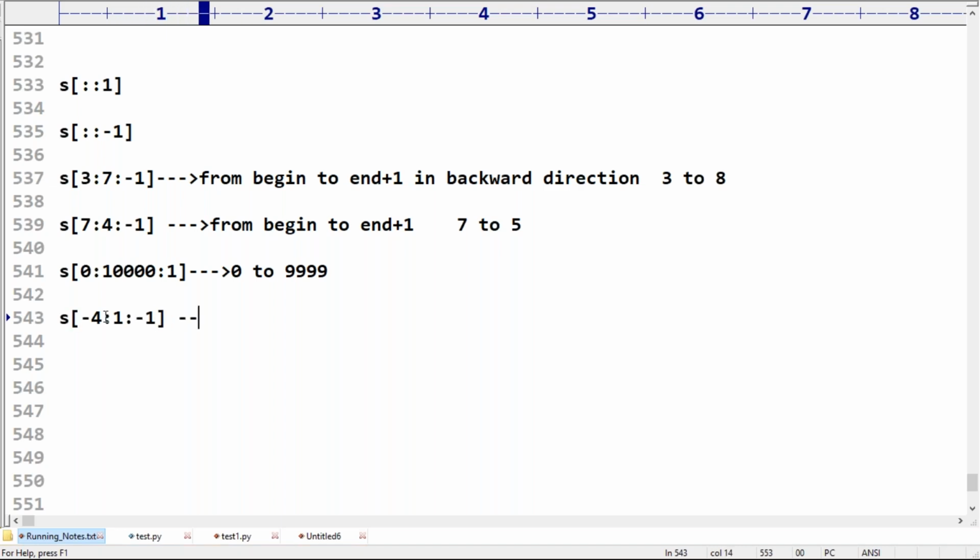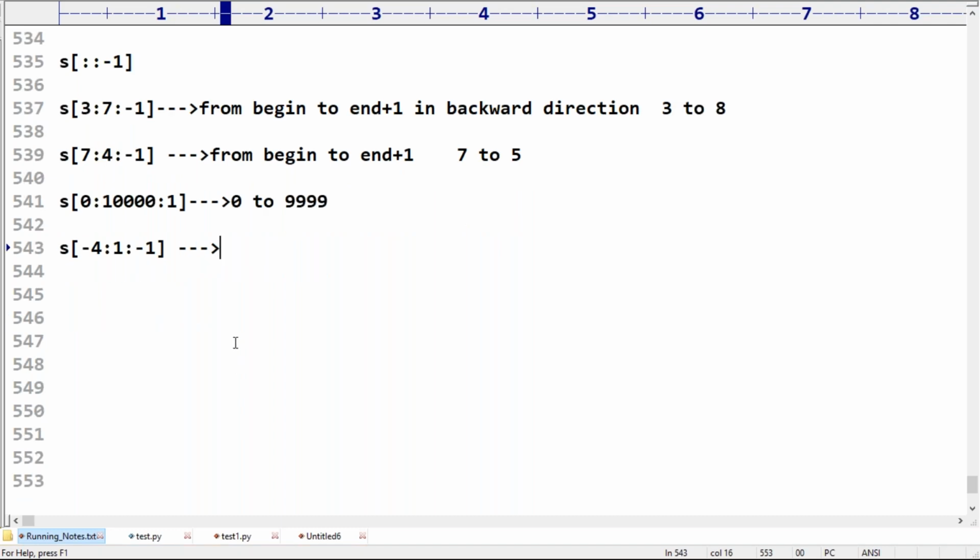Wonderful. Can you please tell, is it forward direction or backward direction? Please confirm. It is the backward direction. Begin to end plus 1. Begin minus 4 to end plus 1 means 2. Minus 4 to 2.